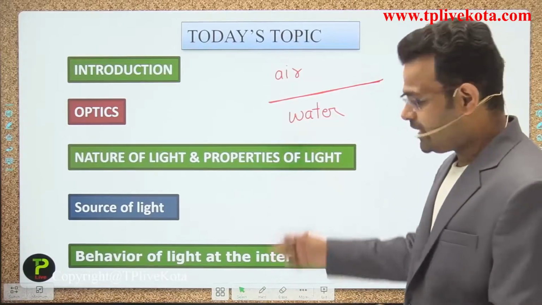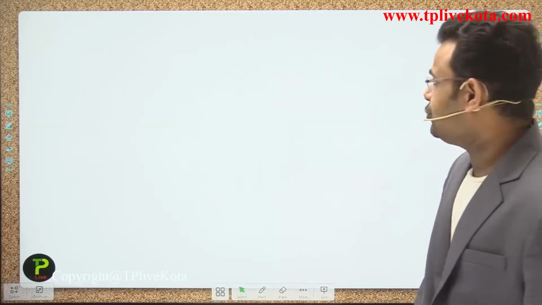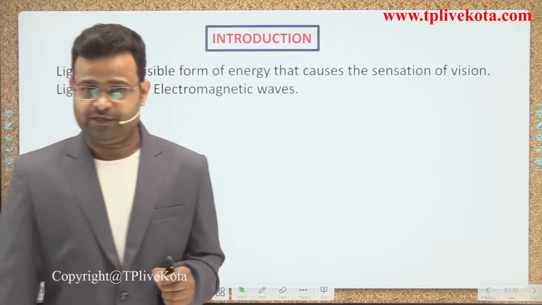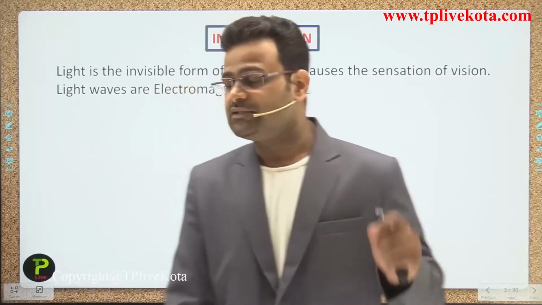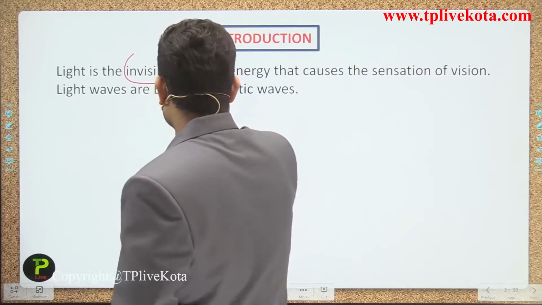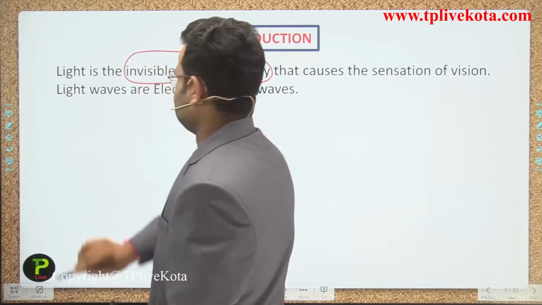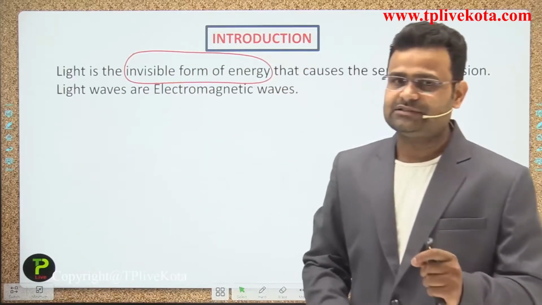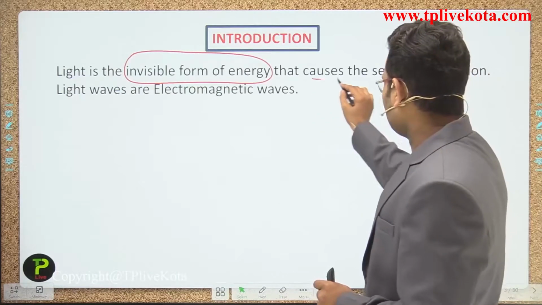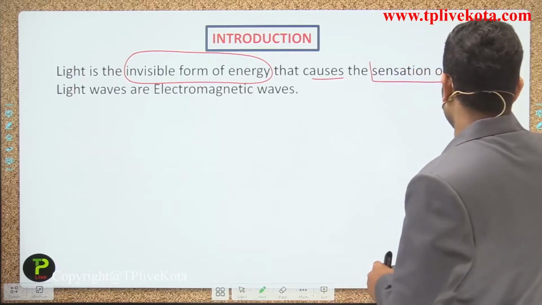So now we start the first topic, that is the introduction, guys. Light is an invisible form of energy. Focus on my words: invisible form of energy. Means, guys, light is also a form of energy. Light is also a form of energy that causes the sensation of vision.